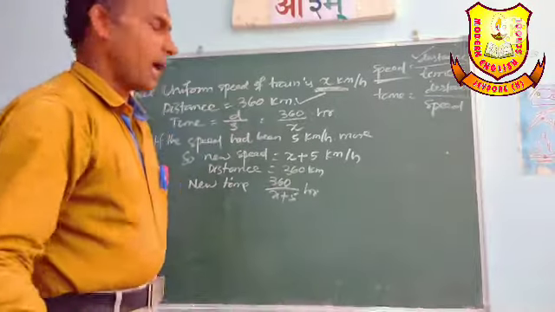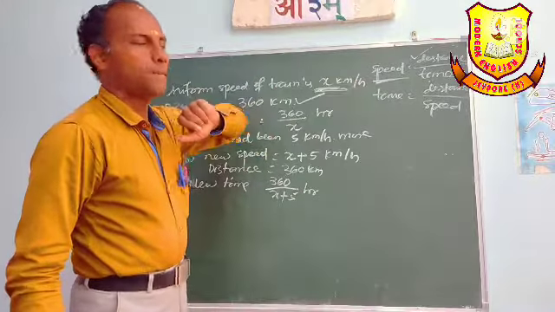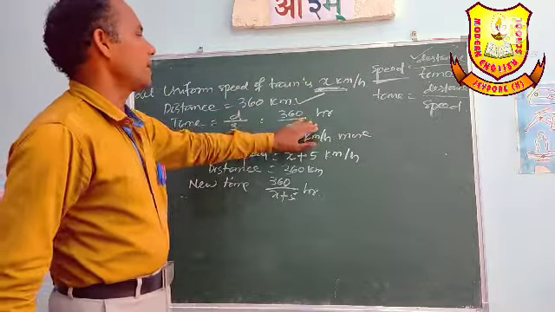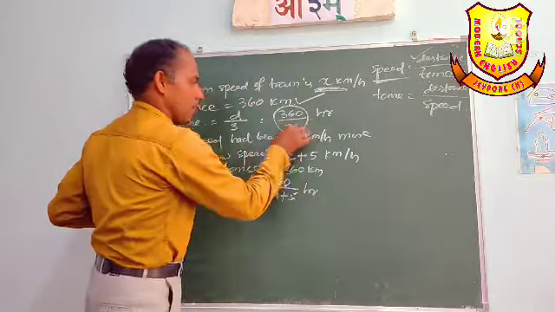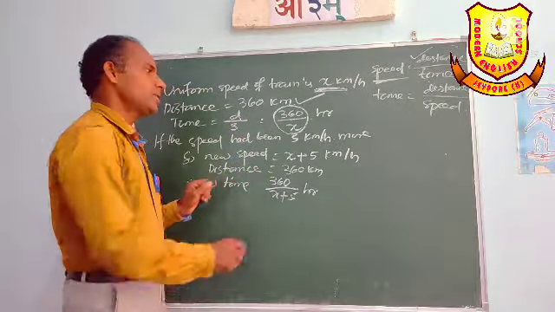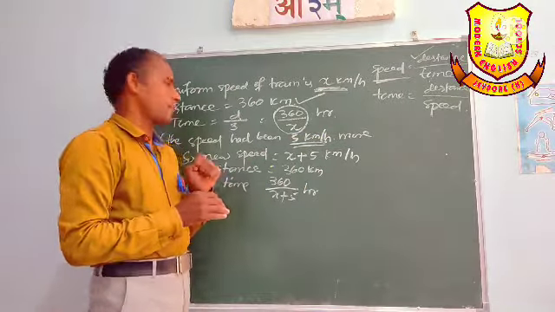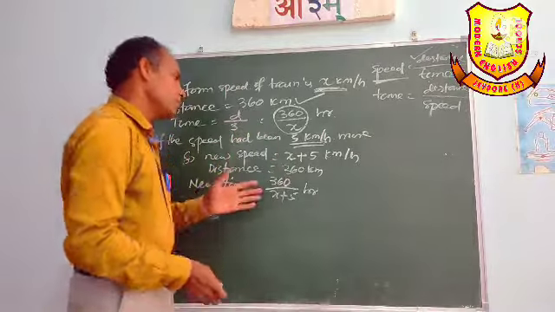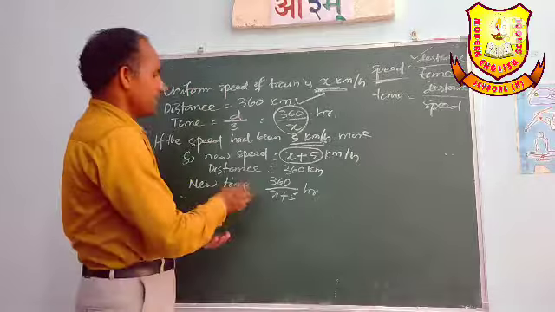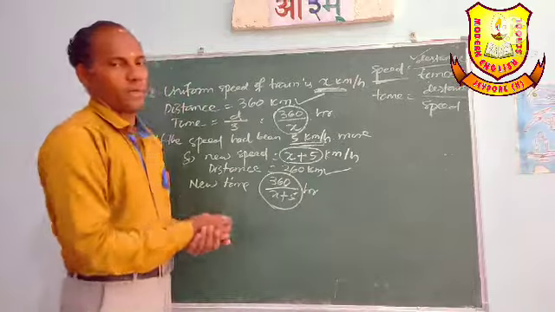As the speed was x km per hour and the distance is constant at 360 km, the time taken was 360 by x hours. But the speed is increased by 5 km per hour, so the new speed is x plus 5 km per hour. The distance is the same, so the new time equals 360 by x plus 5 hours.